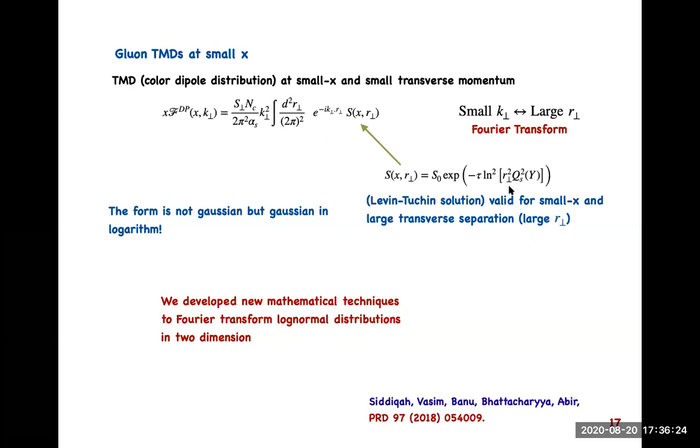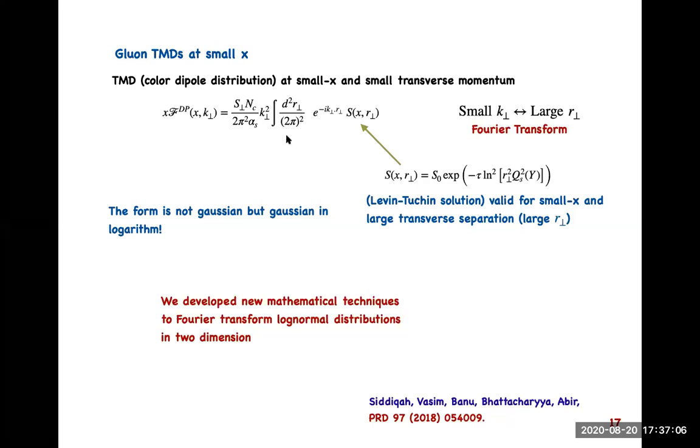Another important point that I should mention is that, unlike a Gaussian, this is non-analytic at r equal to 0 and r equal to infinity. It is valid for large separation, and large separation means the infrared domain. So in the large separation, this becomes non-analytic. But anyway, we have tried to get an analytical solution,